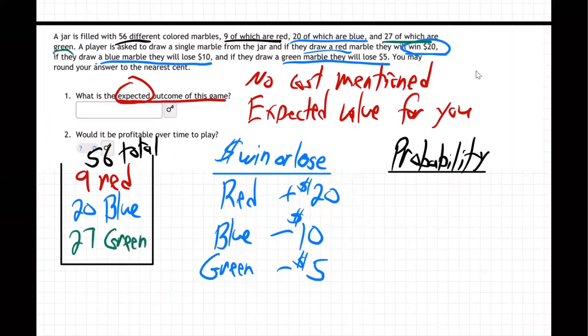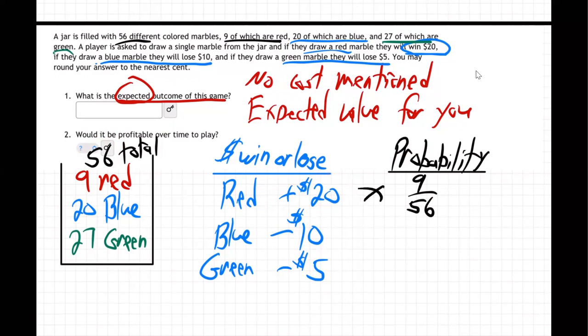If you add those 3 up, that'll be 56. Okay, so therefore, what's the probability of getting a red marble? Well, 9 out of 56, isn't it? Probability of getting a red marble is 9 out of 56.